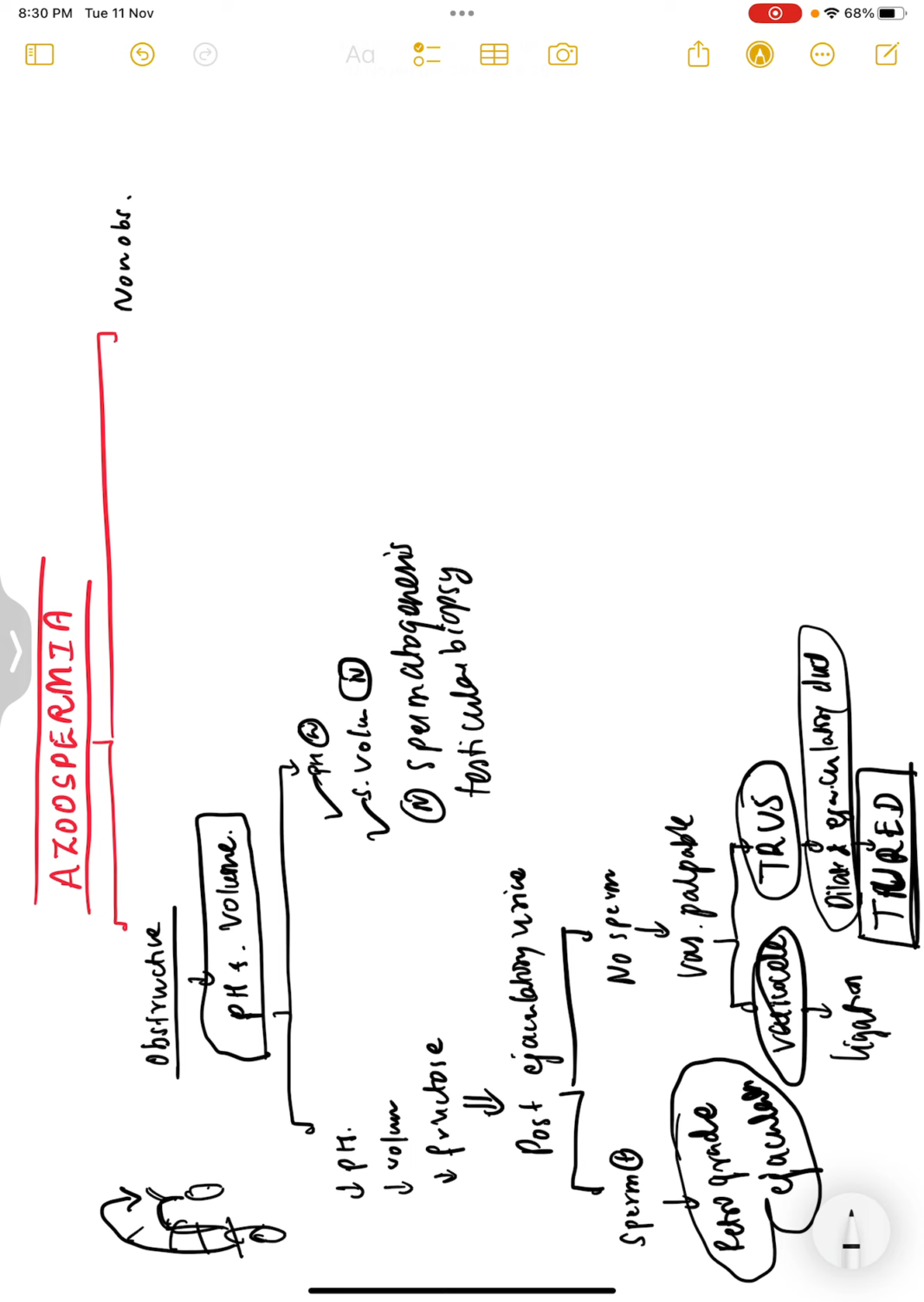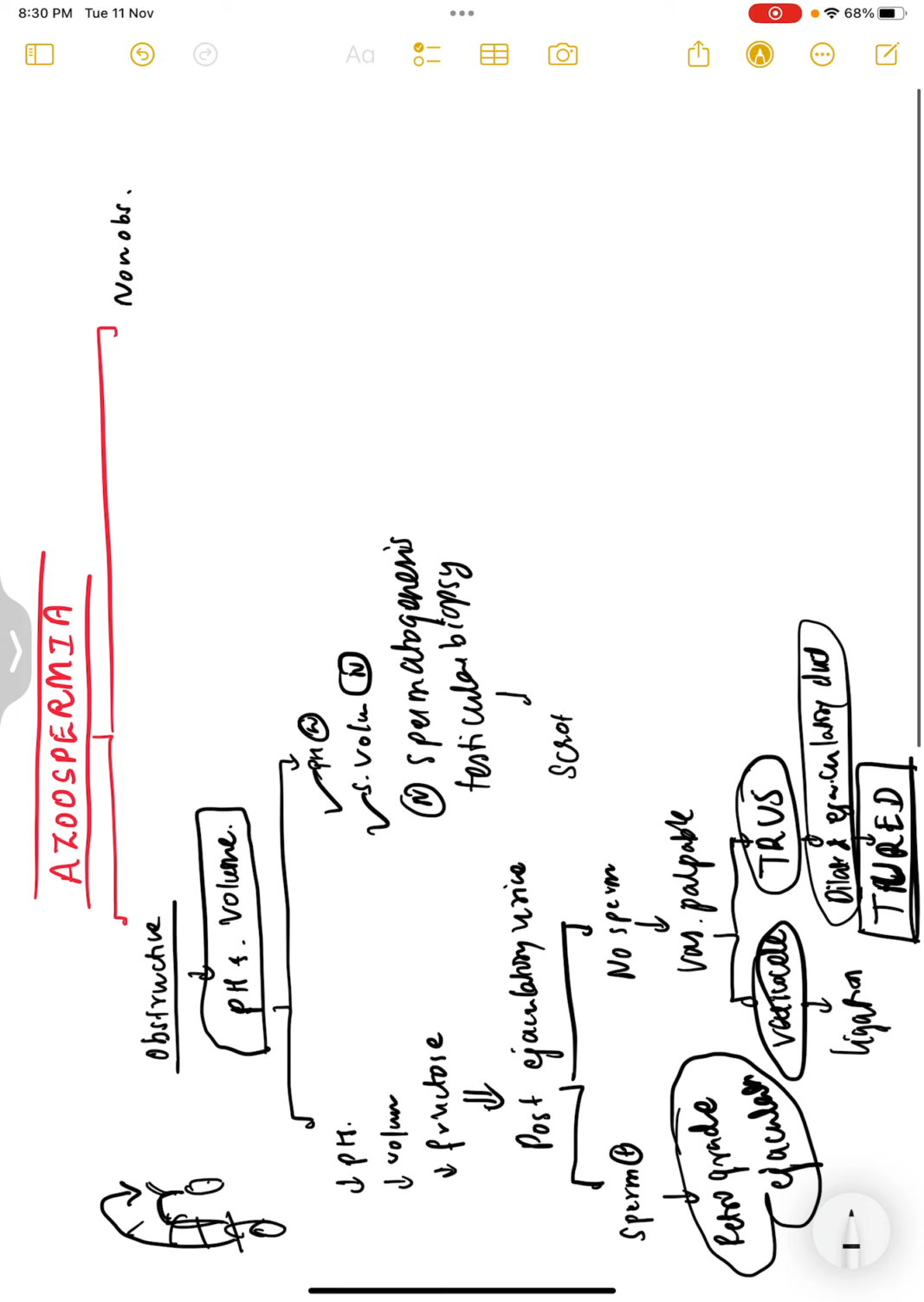So when the sperm is normal and even the upper part of the tract is normal, then you do scrotal ultrasound. Whether there is any problem inside the scrotum or not, you have to check. So you do scrotal exploration and then there's something called a vasogram.